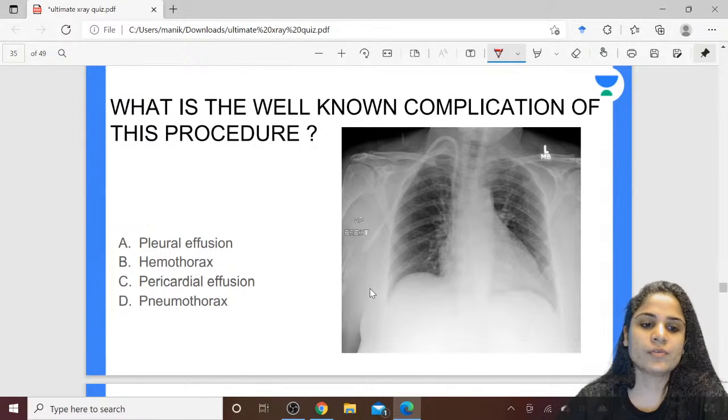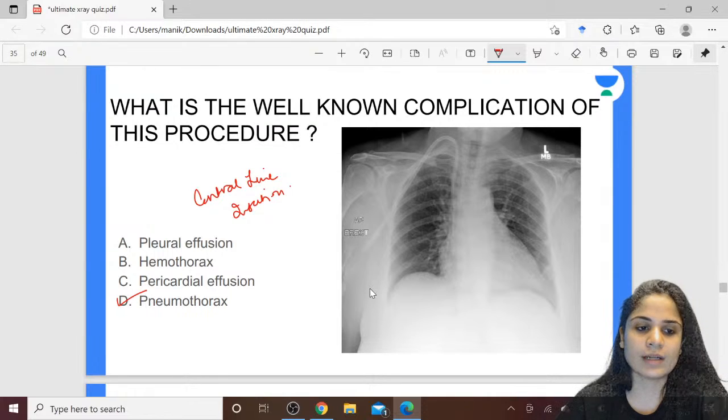Okay, so all of you are answering absolutely correctly. What is the procedure that is done over here? The procedure is nothing but central line insertion. Right? And what is the well known complication? It is pneumothorax. If you puncture into the pleura, you can cause pneumothorax.